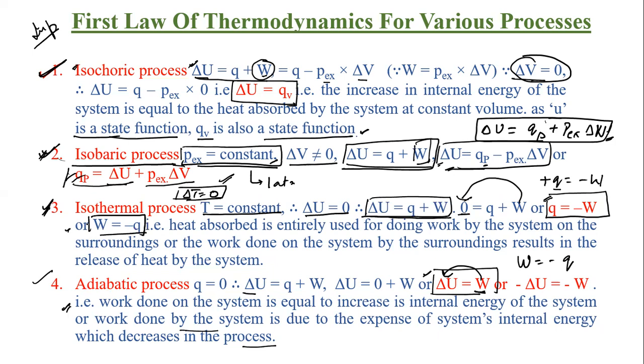At isothermal process, delta U will be equal to 0. Now, in order to change the internal energy, Q plus W should be your solution. But you are doing these things at constant temperature, so it will become 0. Q will be equal to W and it will move to the left hand side, so Q will become minus W. Minus W means work is done by the system.